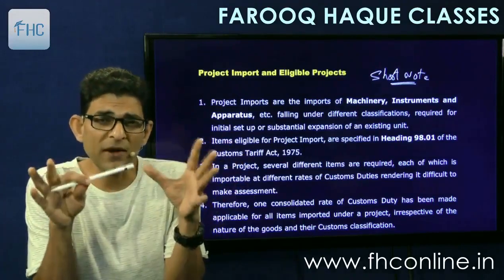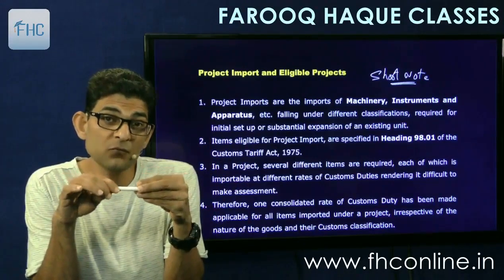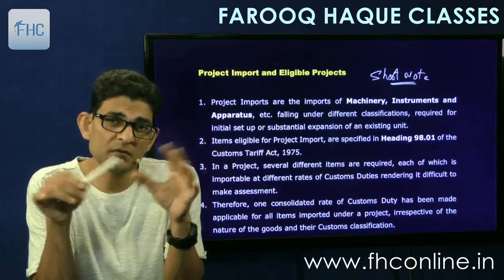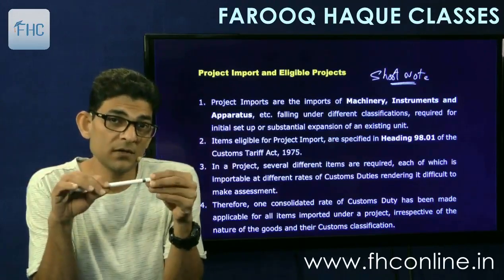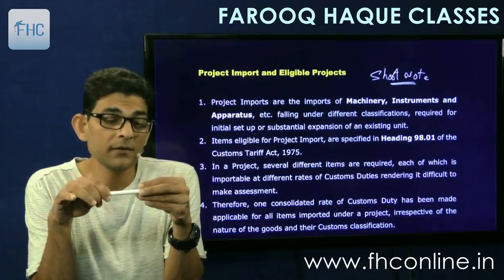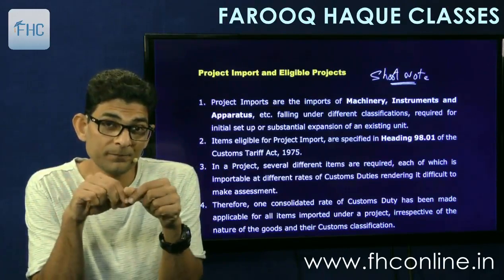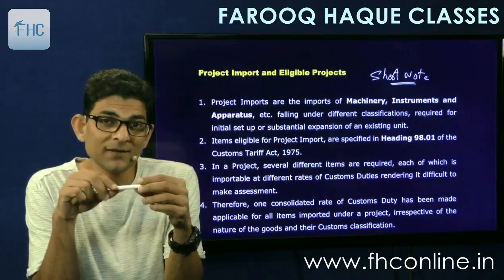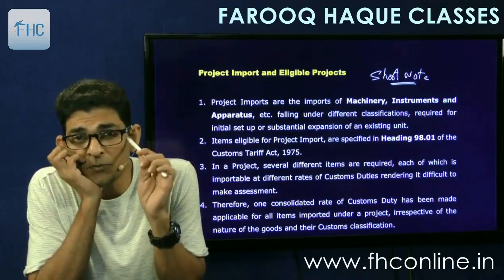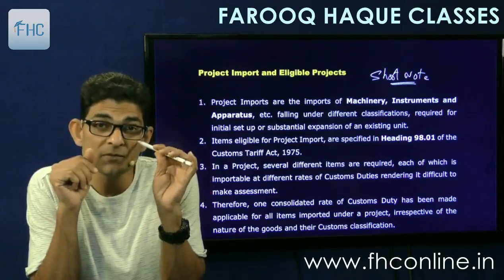We are setting up a big factory in India, a big factory, and for this purpose we will have to import lots of plant, machinery and other equipments and apparatus into India. Lot of imports is going to take place, huge imports. 10,000 different varieties of plant and machineries are being imported, or maybe more than that. Now just think that so many plant and machineries are getting imported. How will the custom clearance take place?